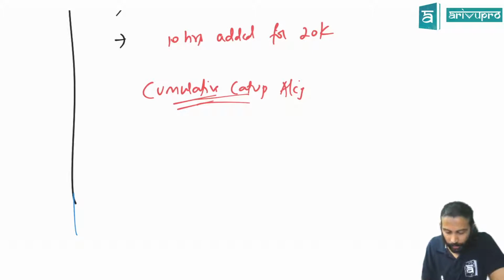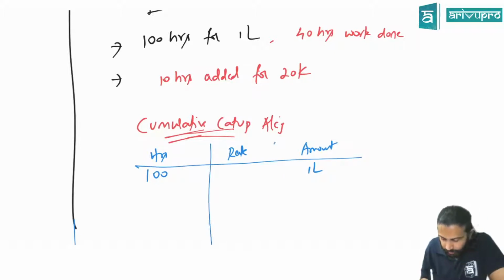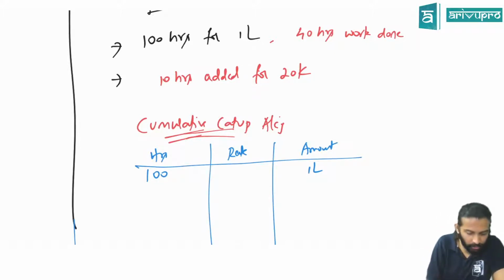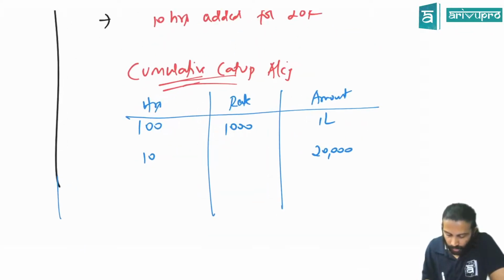First, how many hours? 100 hours. Correct. Hours and amount. For 100 hours you're getting 1 lakh. That means for each hour, how much are you getting, sir? 1 lakh divided by 100 is how much? 1000. Now you inserted 10 hours more. For what price? 20,000. That means the total number of hours will be 110.